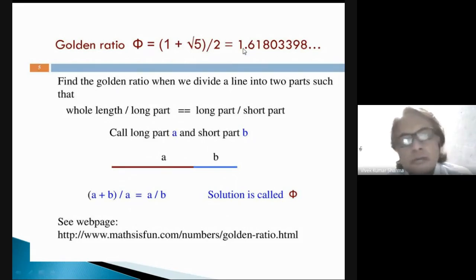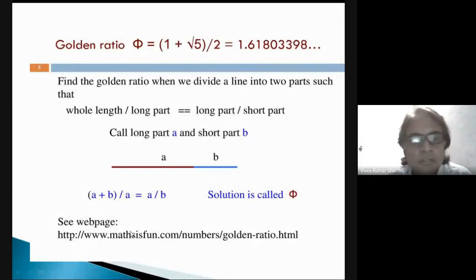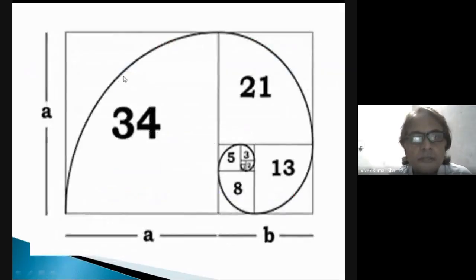Okay, to understand the golden ratio, first of all you should know about the Fibonacci series. What is the Fibonacci series? We will discuss it further. You can use this link to understand the golden ratio also. You can see this is the first rectangle, then the second rectangle. So one side is one.